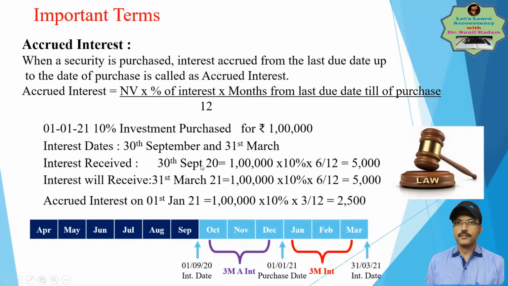Same here. What is it? Nominal value 1 lakh into the rate of interest into the months, 6 months. That is the interest received. But the accrued interest is for 3 months, from the last date of interest till the date of purchase. That's your accrued interest. I hope I made it very clear.